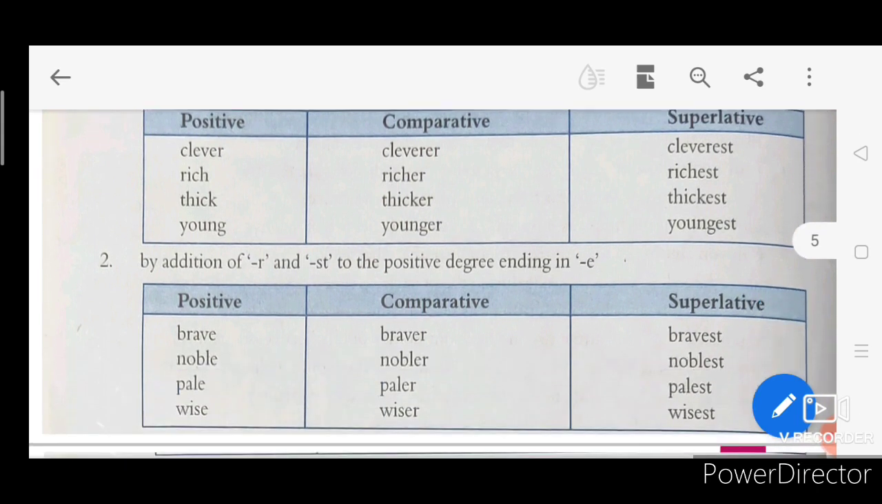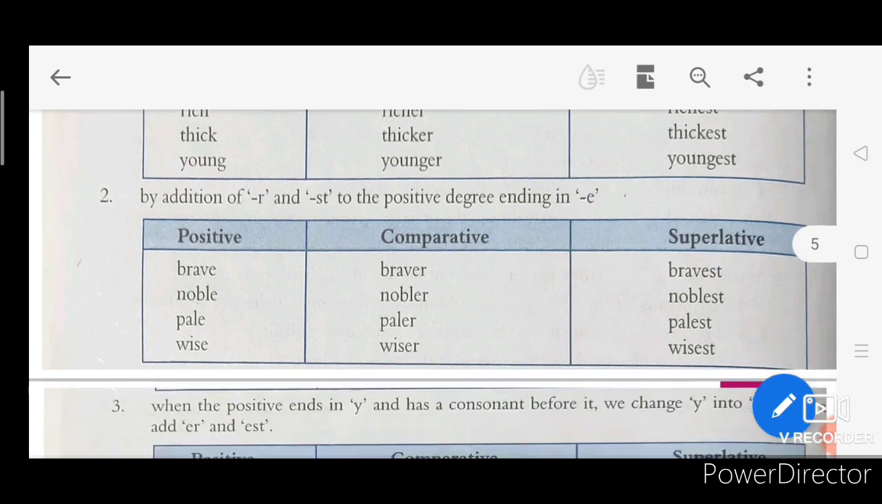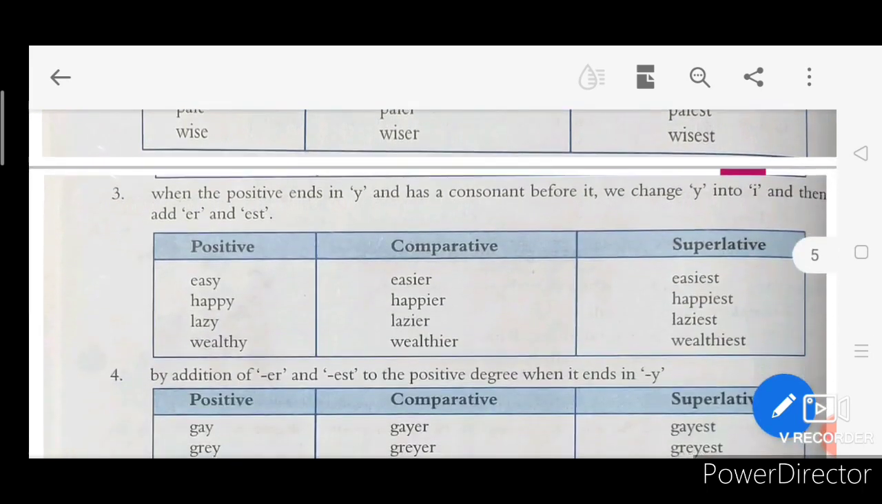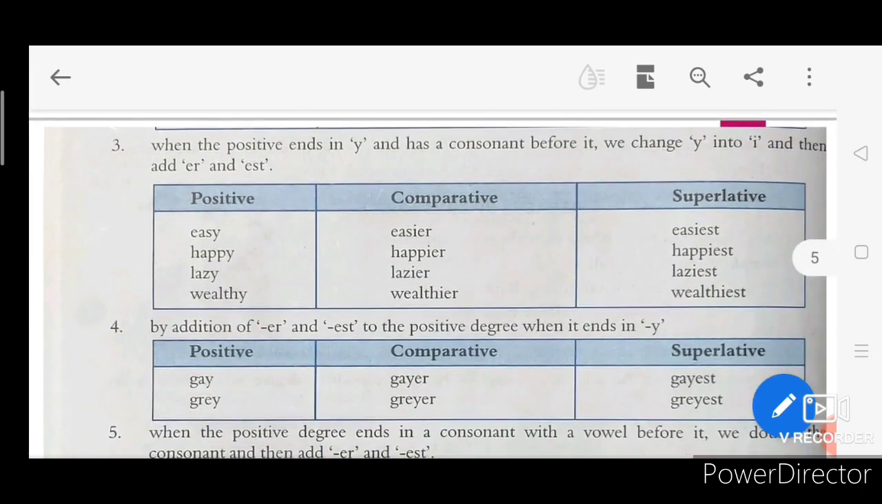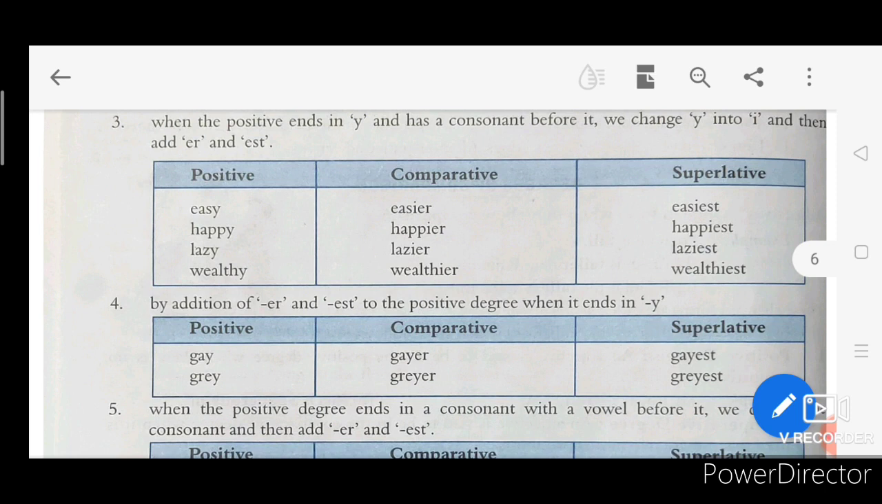Second one, we also add r or st, that is brave, braver, bravest. Third one is when your word ends with a consonant and before that consonant there is another consonant, so we remove y and we write ier or iest. In comparative we write ier, and in superlative we write iest. Easy, easier, easiest. Happy, happier, happiest. Fourth one, we add est. That's how you form your comparative and superlative degrees.